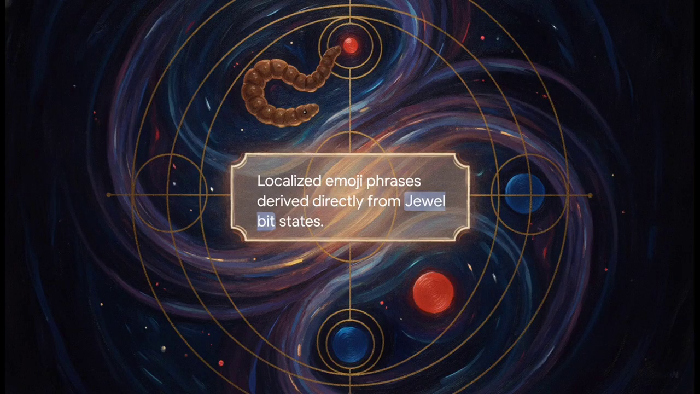This cryptographic output is paired with something called worm body rhetoric. It's an eccentric function that prints out colorful emoji phrases based on the A, B, and C bits of a given jewel.